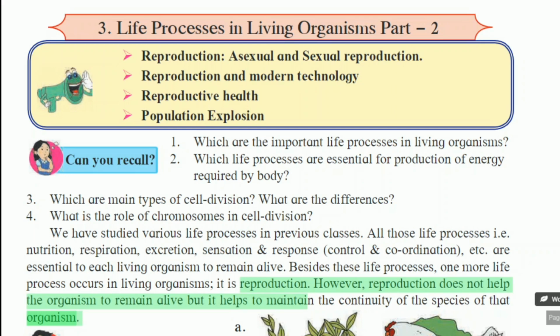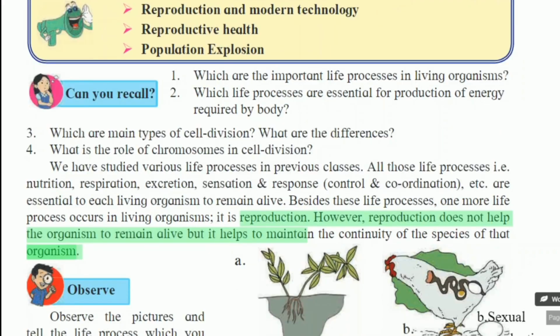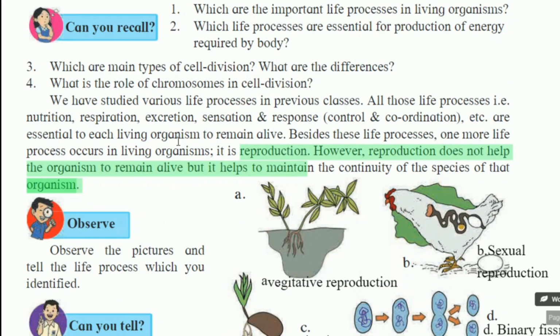Students, today we are going to start our third lesson, Life Processes in Living Organisms Part 2. First of all, introduction of the concept. We know that different life processes are occurring. They are very important for the living organisms to remain alive.